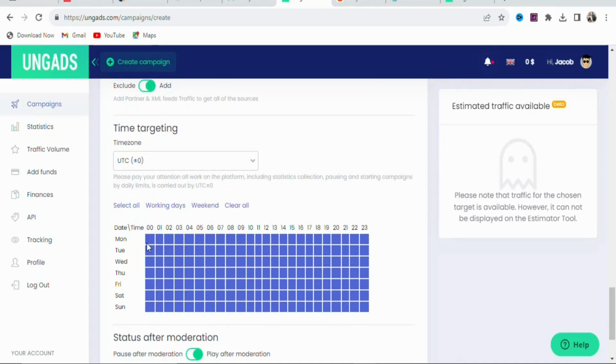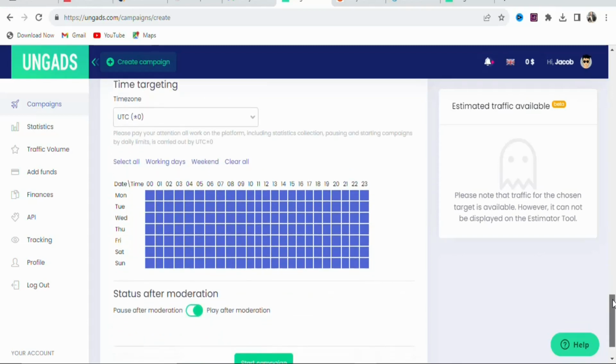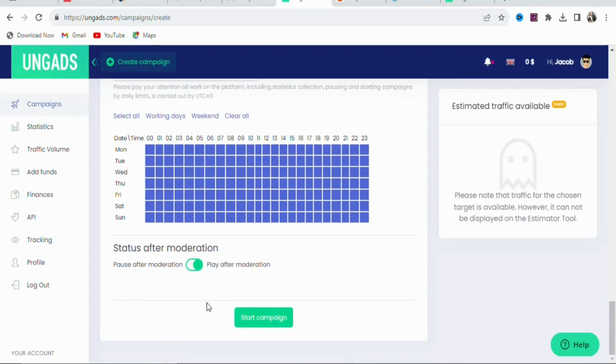For example, if you don't want your ad to run on Monday 12 o'clock, you can deselect that. If you don't want your ad to run on Monday 10 o'clock, you can deselect that. You can customize it the way you want. In this case, I want my ad to run throughout the week, so just leave it. Once you have entered all the details, the next step is that you're going to click right here, Start Campaign, so that your ad can begin running on this website.